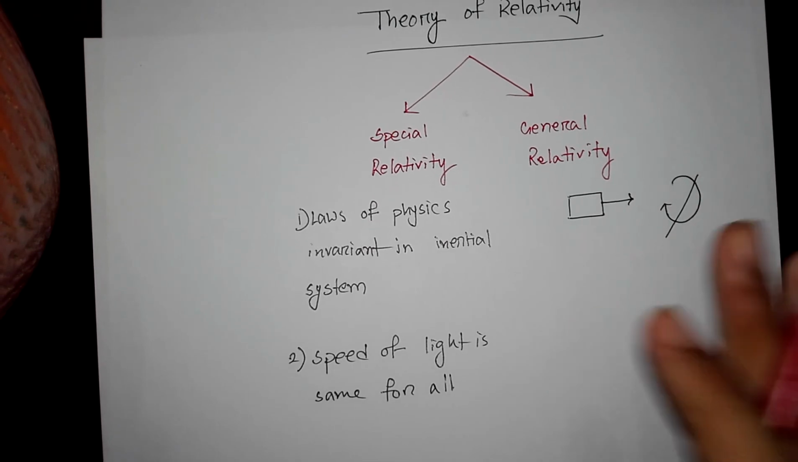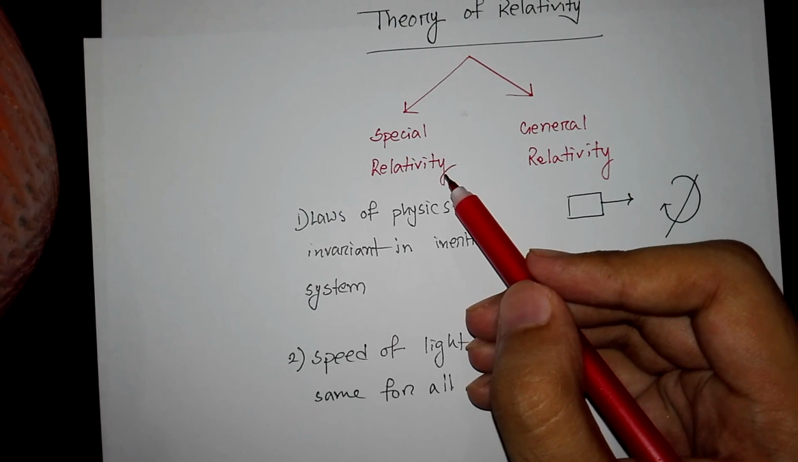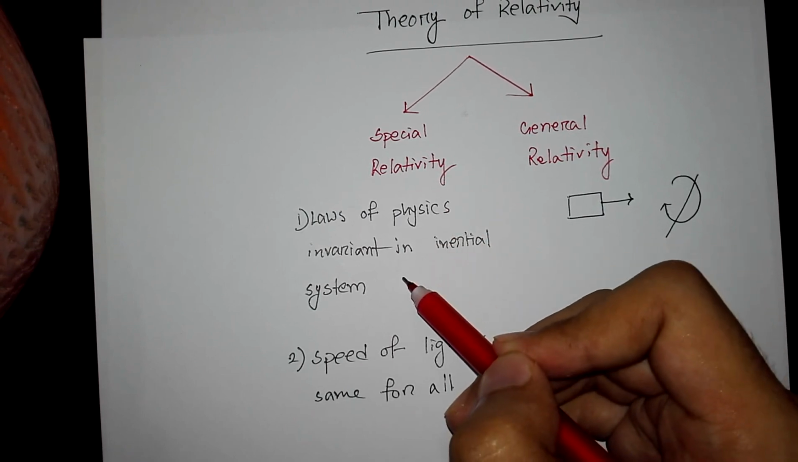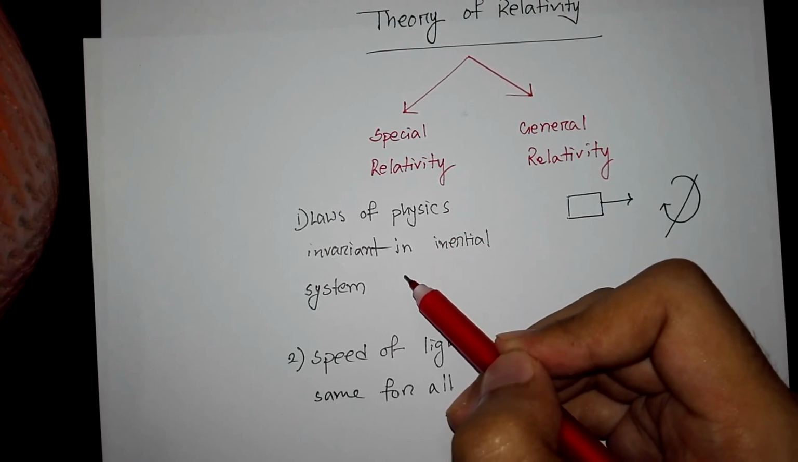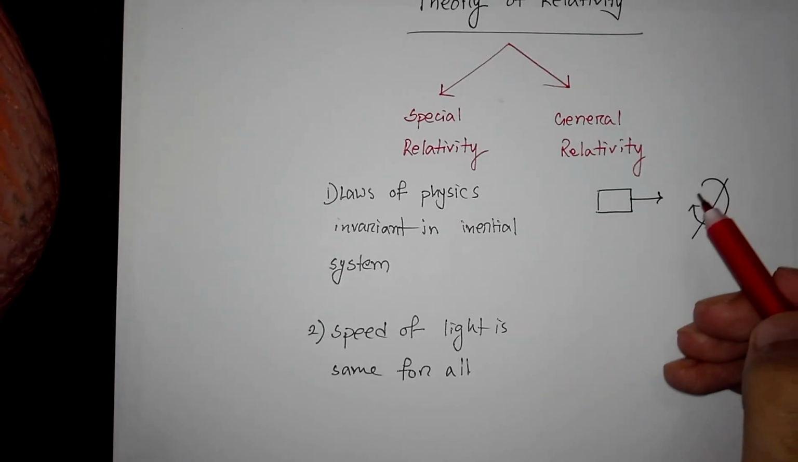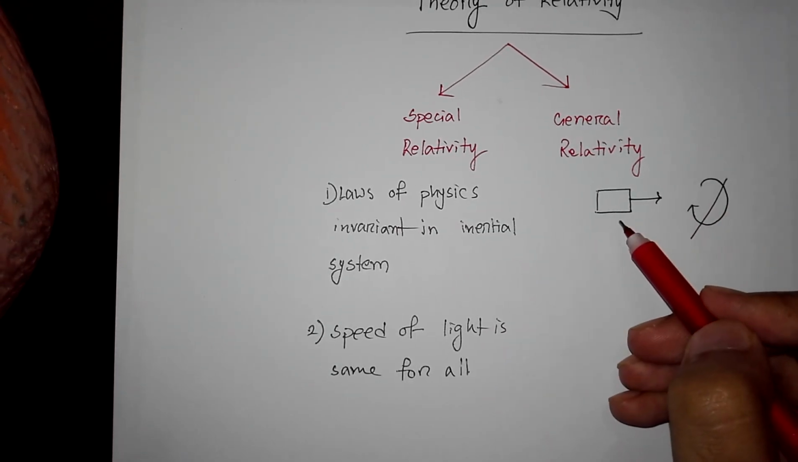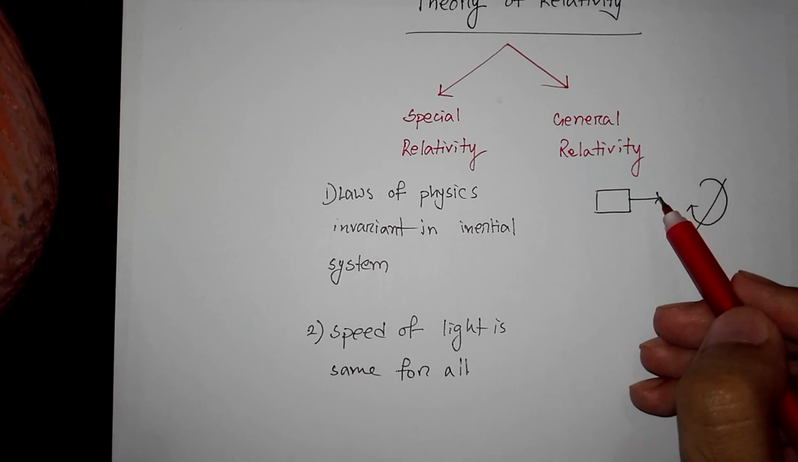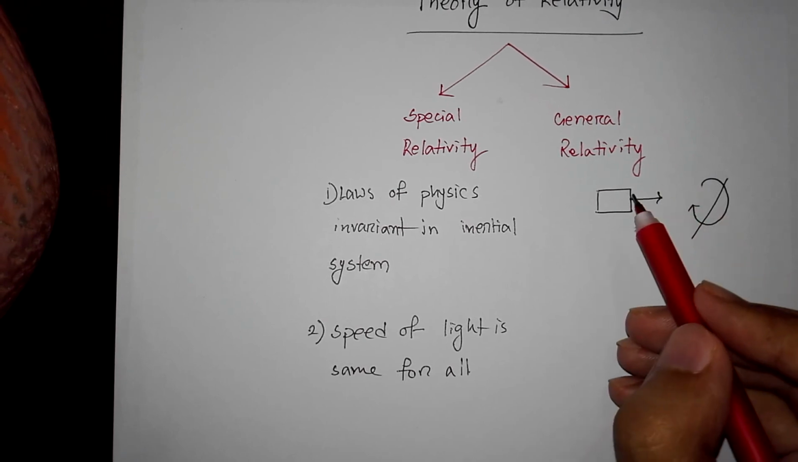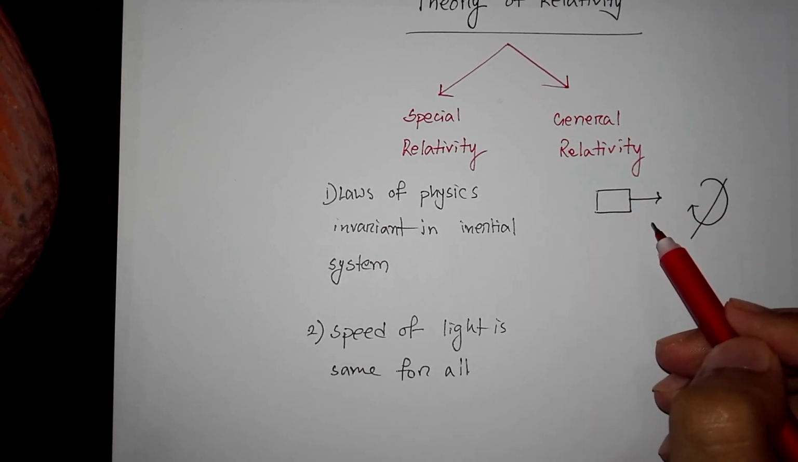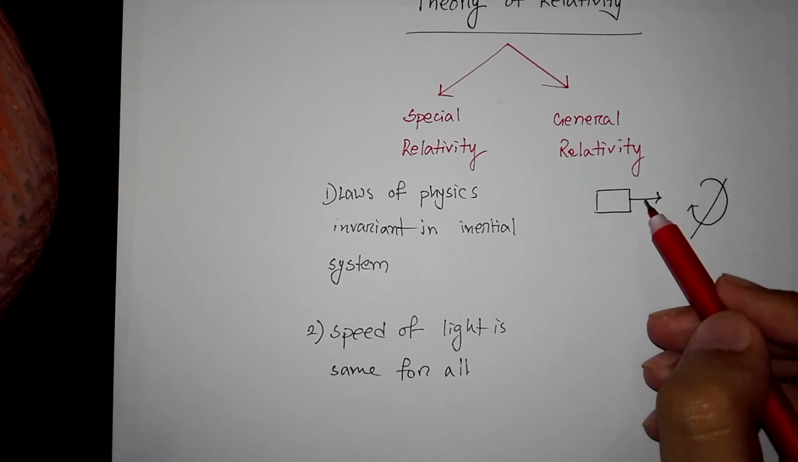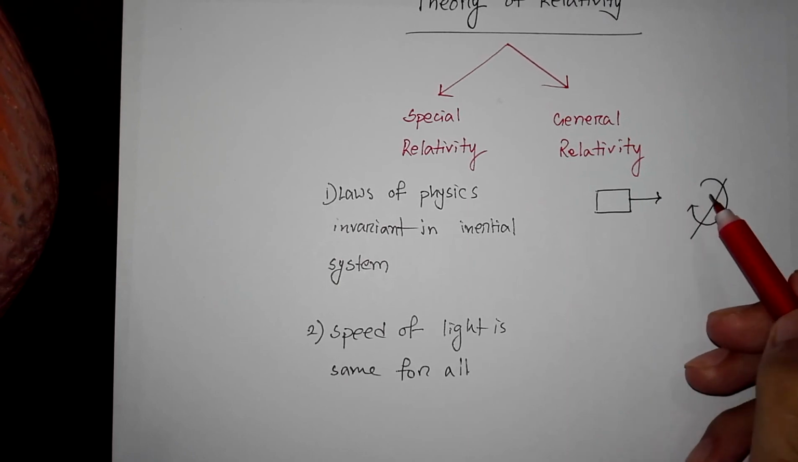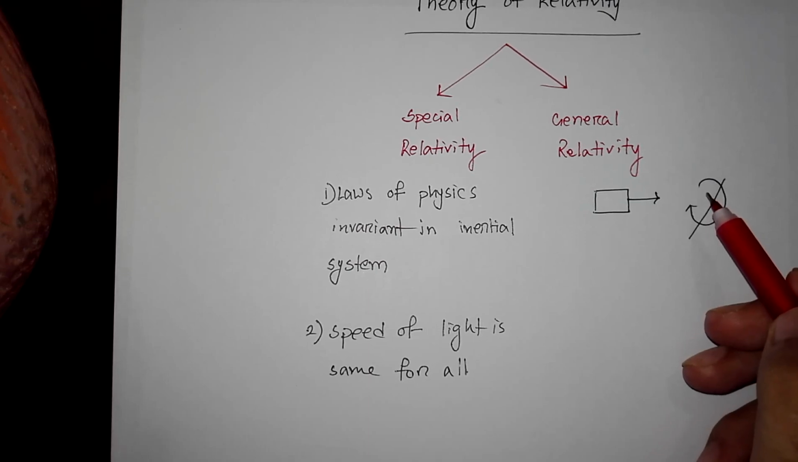Now, special relativity is based on two postulates. Number one, all the laws of physics are invariant in an inertial system. If this frame is at rest or moving in a straight path with uniform velocity, then it is an inertial system. If you are inside the system and the system is moving in a straight path with uniform velocity and you are not allowed to look outside, then you won't be able to tell if you are at rest or moving with a uniform velocity. There's no experiment you can do to determine that.